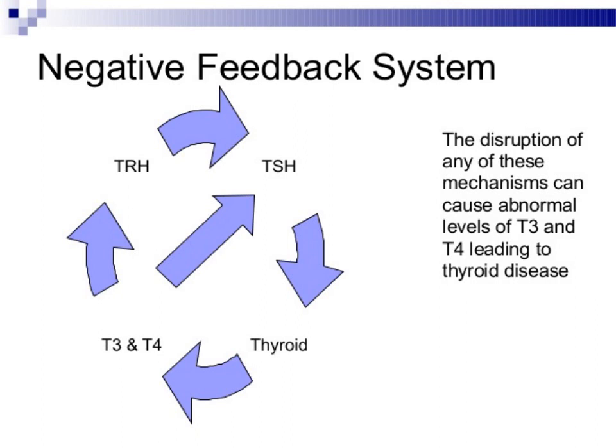This is a negative feedback showing how the thyroid hormones are controlled. You can see here, as I mentioned earlier, the TRH acts on the pituitary, then from the pituitary TSH is released, and TSH acts on the thyroid, and from the thyroid T3 and T4 are released. Then the concentration of T3 and T4 gives negative feedback to the pituitary and hypothalamus.